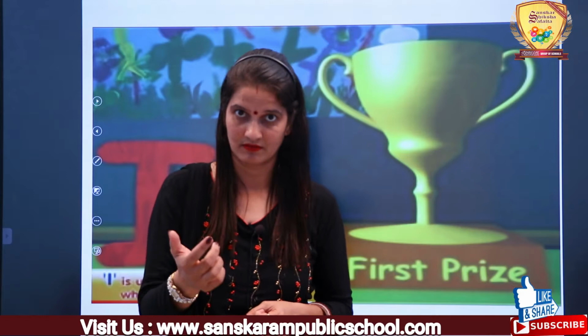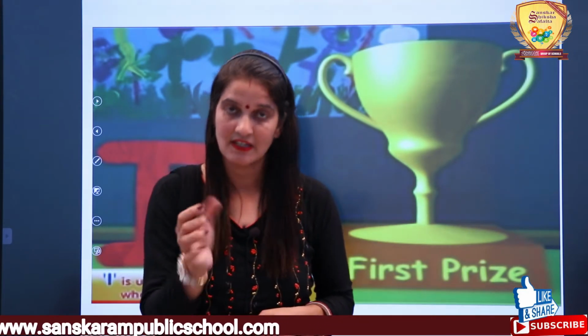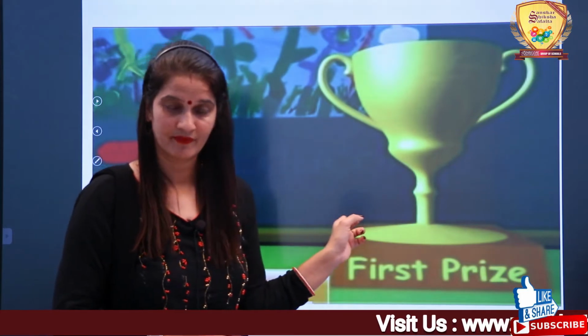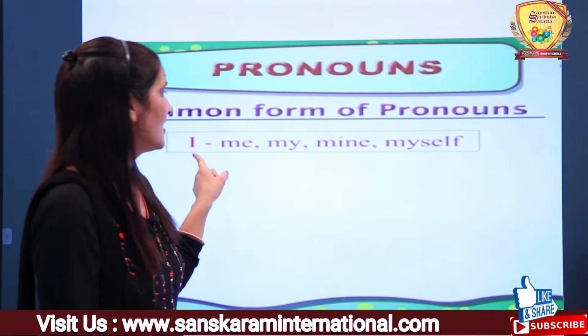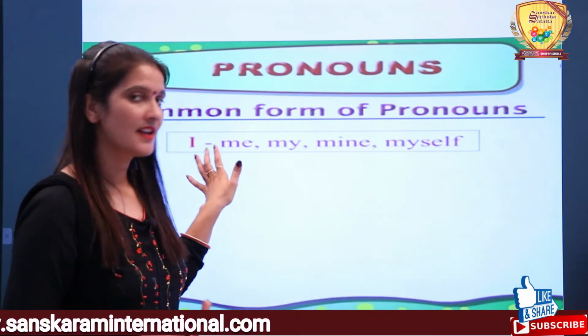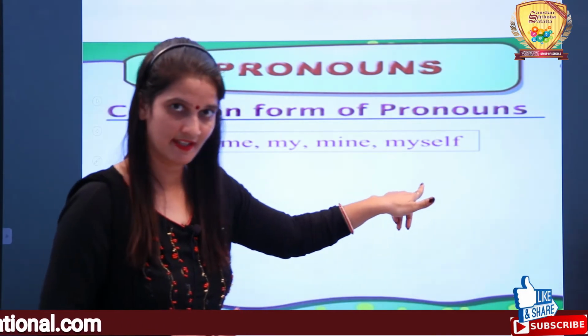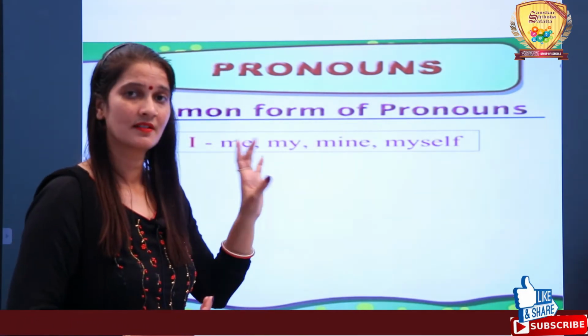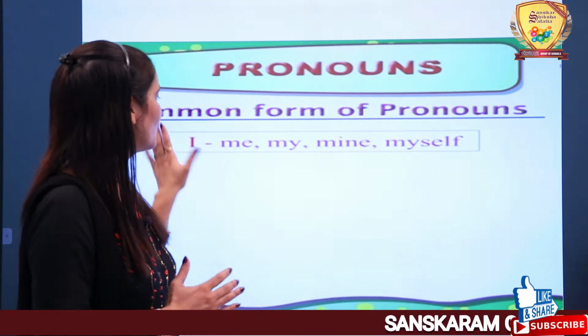For example, my name is Riya. I study in Sanskaram Public School. You will not repeat Riya. You can use the word I. I am a good girl. The word I you can write, and that I is a pronoun. I means about myself. These are words related to the word I: me, my, mine, myself. These all are pronoun words and related to the word I.